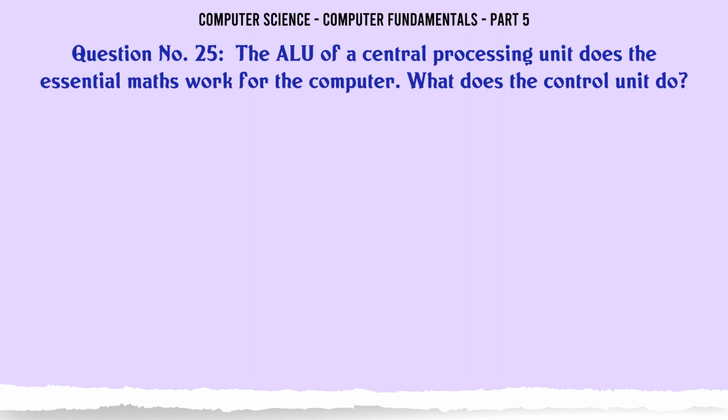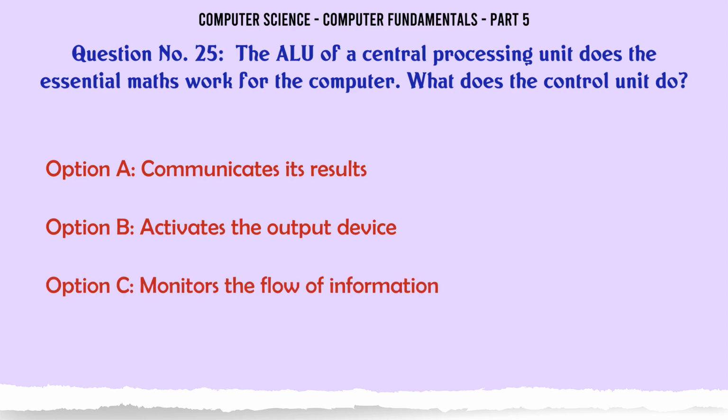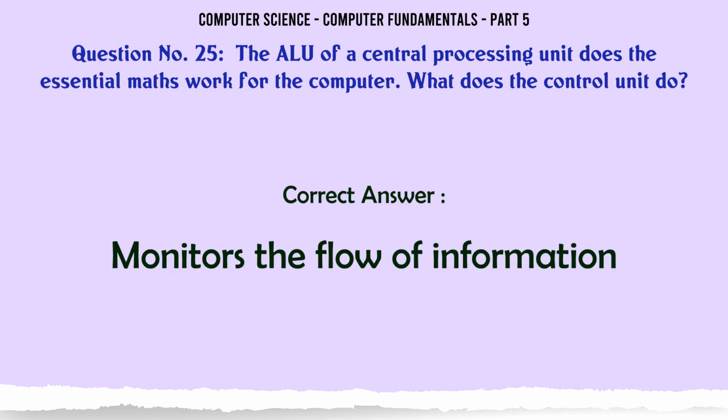The ALU of a central processing unit does the essential maths work for the computer. What does the control unit do? A. Communicates its results. B. Activates the output device. C. Monitors the flow of information. D. Control the printer. The correct answer is monitors the flow of information.